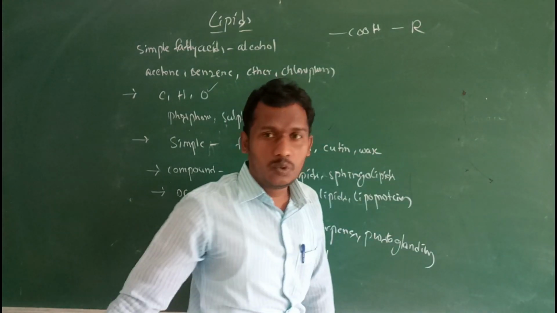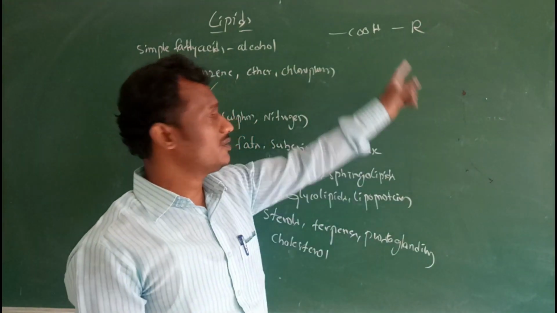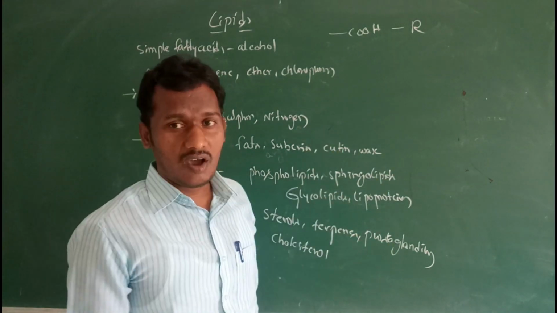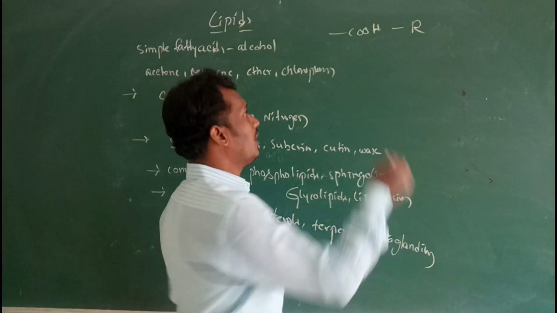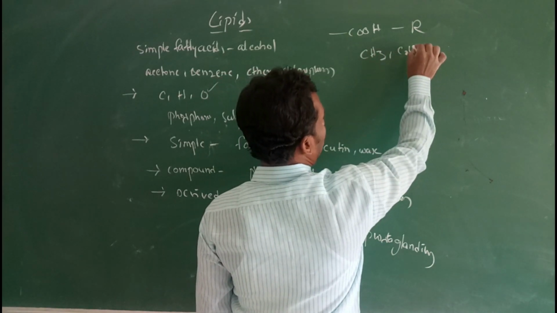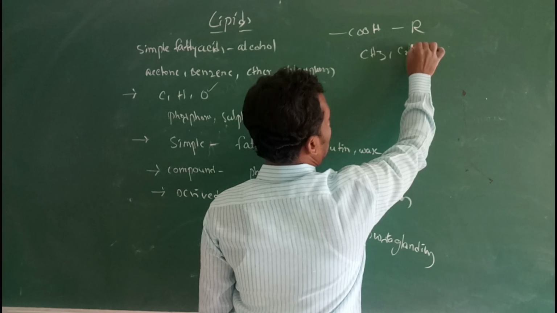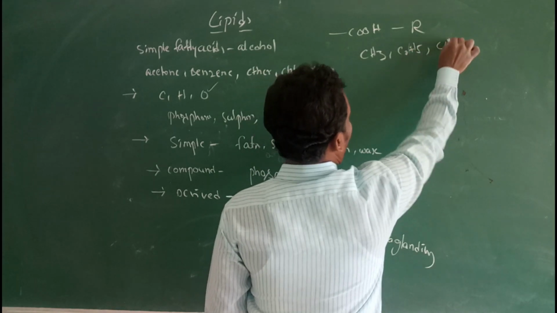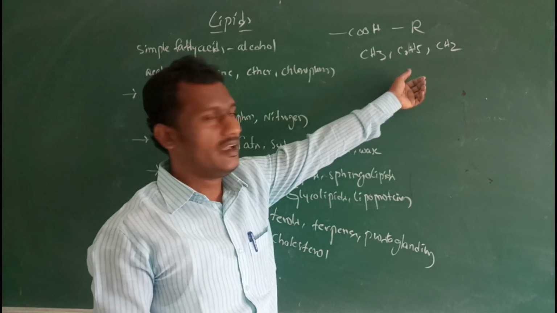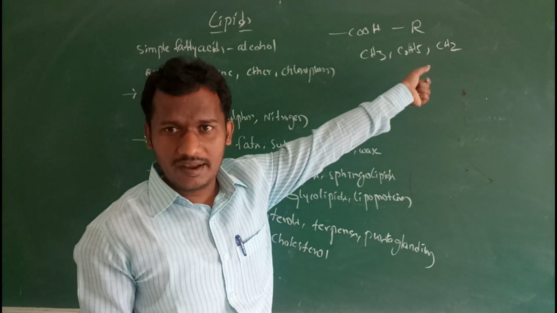Generally the R group is variable. In fatty acids the R group could be a methyl group, CH2, or C2H5.